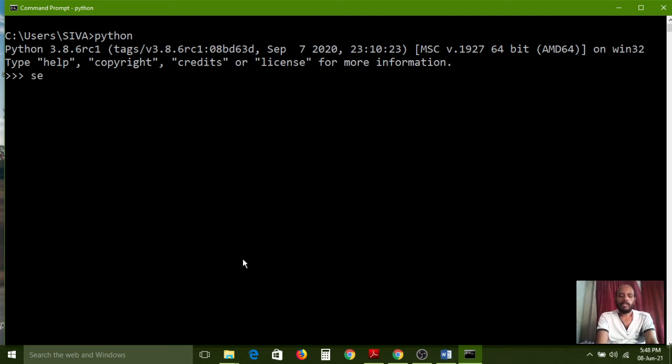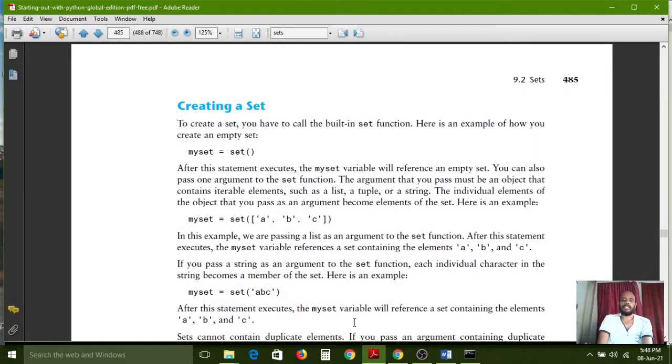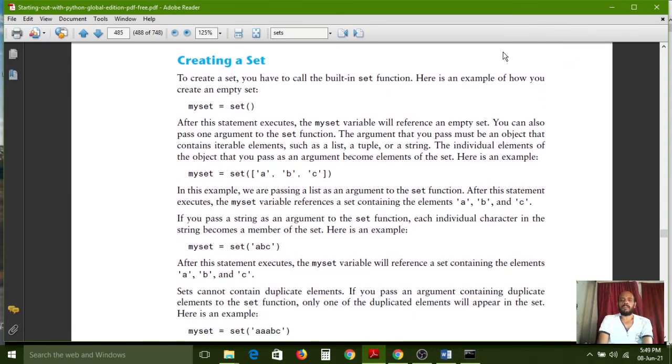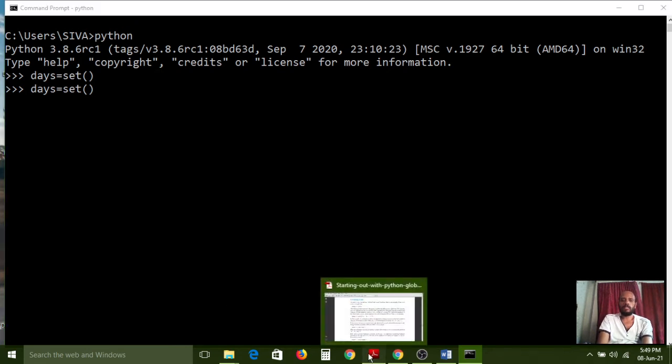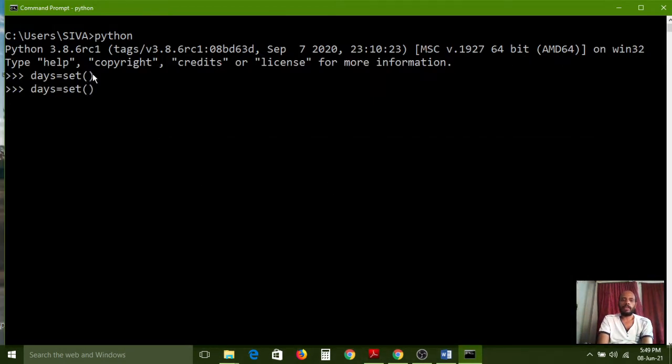set method, set name, nothing but days. Days equal to set of. So now I have created the days set. Empty set I have created. Now I want to store the values in this. Before, the first statement is what? Days equal to set of method created an empty set. Now I want to create it by passing values also.